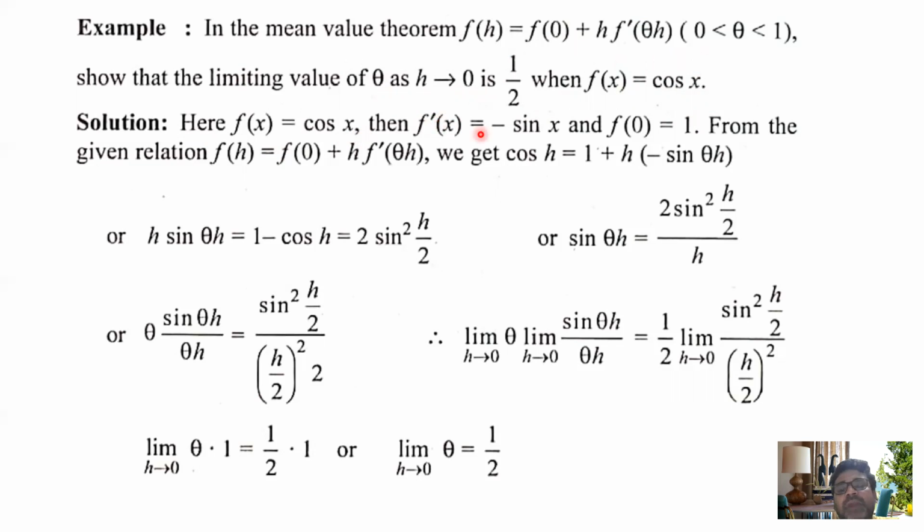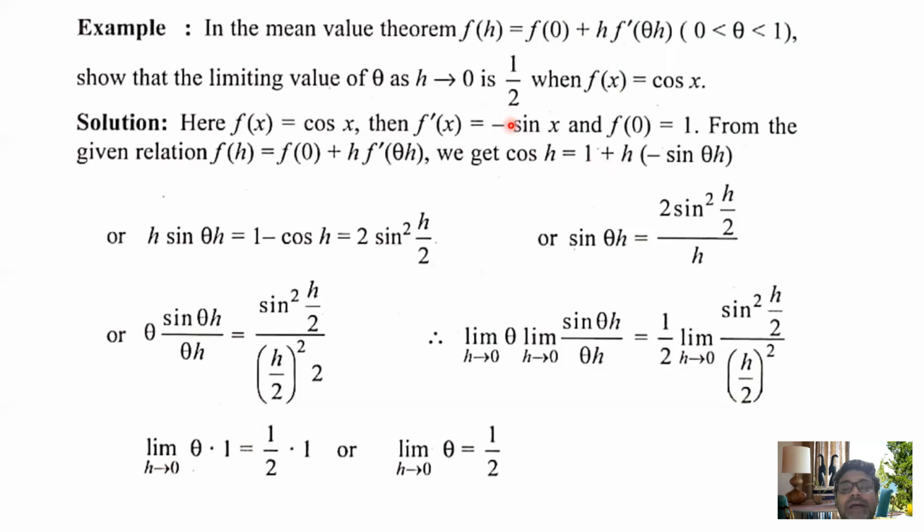What is f dash x? f dash x equals minus sin x. What is your f(0)? f(0) is equal to 1. From the given relation, f(h) equals f(0) plus h f dash(theta h). So we have to substitute the values of f(x) in this line. First you have to write f(h), that is x would be replaced by h, and for f(0), you put x equals 0. Okay, now what we have is cos h equals 1 plus h.